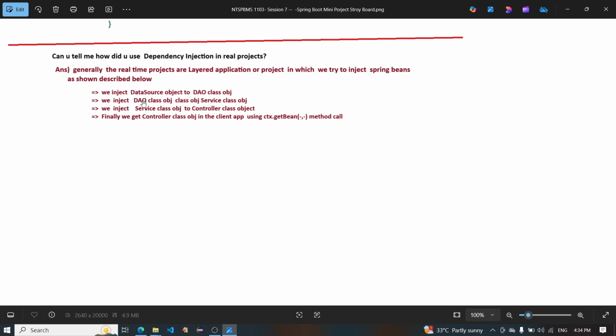We inject the DAO class object into the service class object. We inject the service class object into the controller class object. And finally, we get the controller class object in the client app using the ctx.getBean method call. So this is all about the Spring Boot mini project storyboard, session 7.